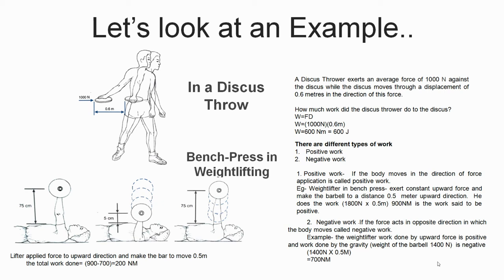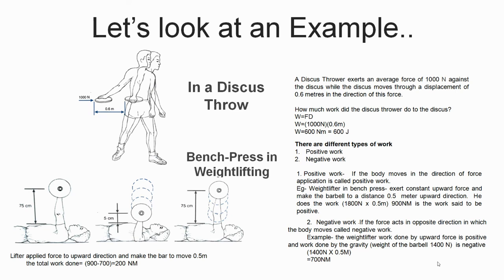The second one, negative work. If the force acts in the opposite direction to which the body moves, it is called negative work. For example, for the weightlifter, the work done by the upward force is positive and the work done by gravity, if the weight of the barbell is 1400 newtons, is negative. So 1400 newtons multiplied by 0.5 meters, we get 700 N·m in negative.